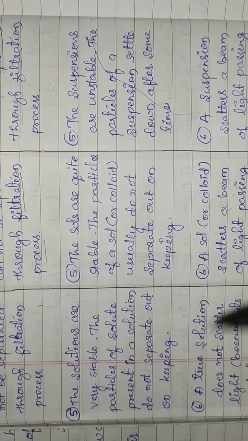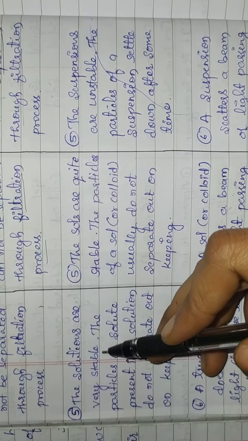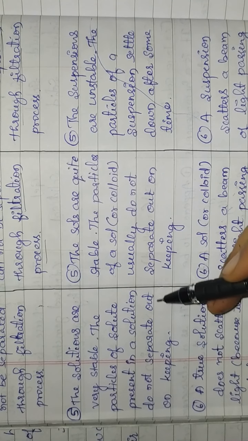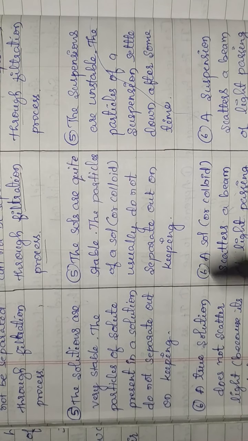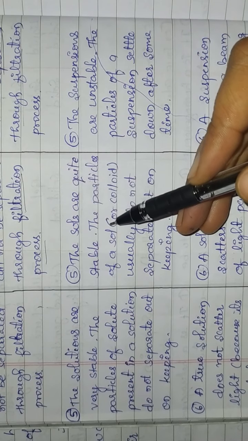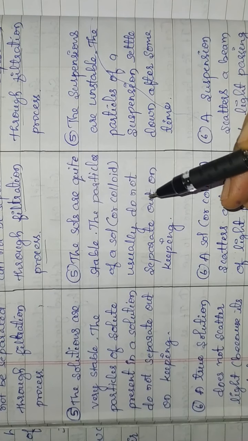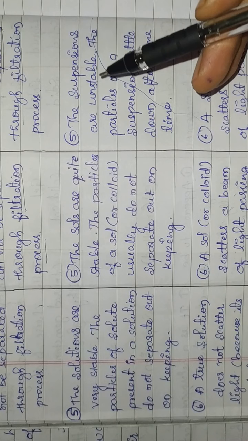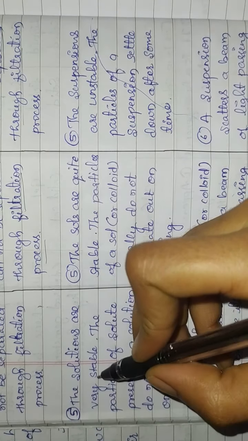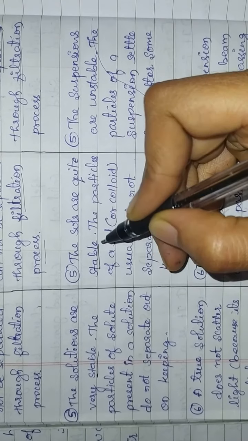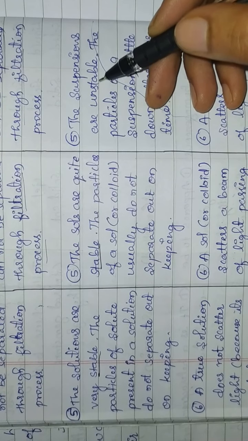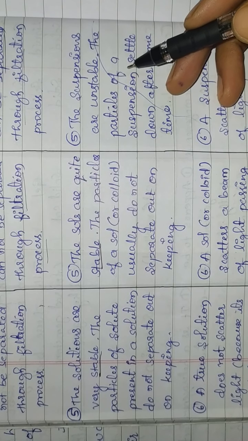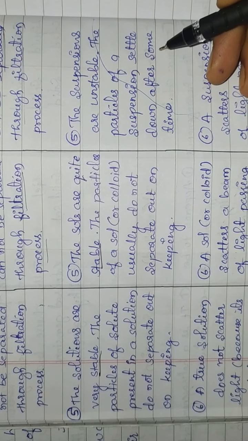Next difference is that solutions are very stable. The solute particles in a solution do not separate out on keeping for a longer time. Colloidal solutions are also quite stable. Here also solute particles do not separate out on keeping for a longer time. But what happens in case of suspension? Suspensions are unstable. See here, solution and colloidal solutions are stable, whereas suspension is unstable. When a suspension is left for a longer time without disturbing it, the solute particles will settle down after some time.